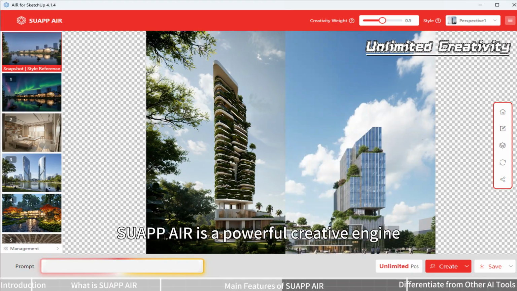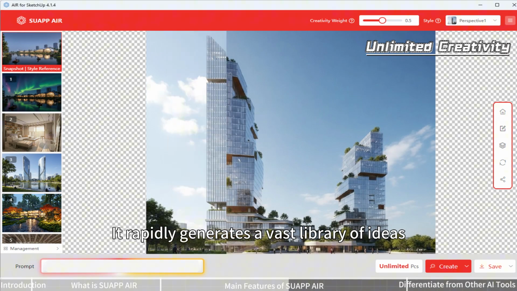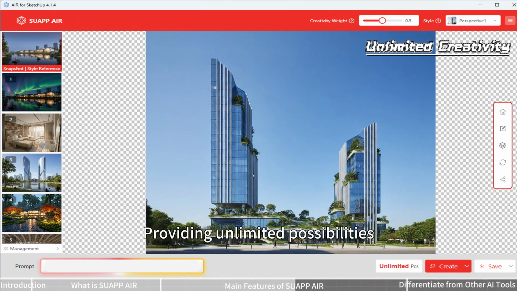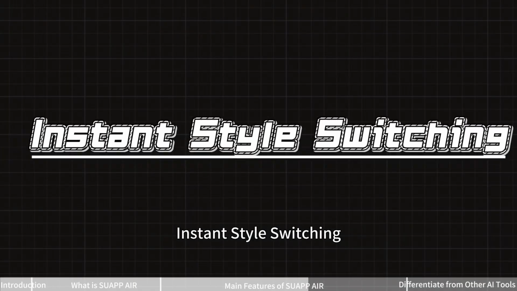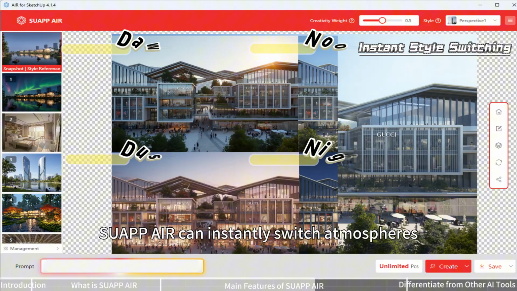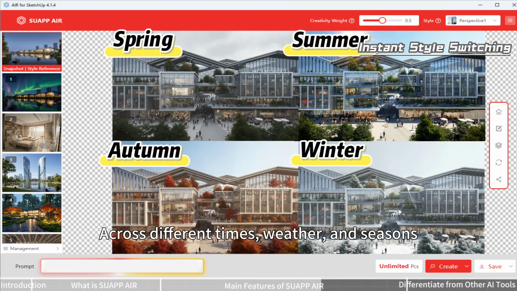Optimize your design workflow. Unlimited creativity. Suapp Air is a powerful creative engine. It rapidly generates a vast library of ideas based on designers' concepts, providing unlimited possibilities, helping to refine and deepen design concepts. Instant style switching. Suapp Air can instantly switch atmospheres across different times, weather, and seasons.